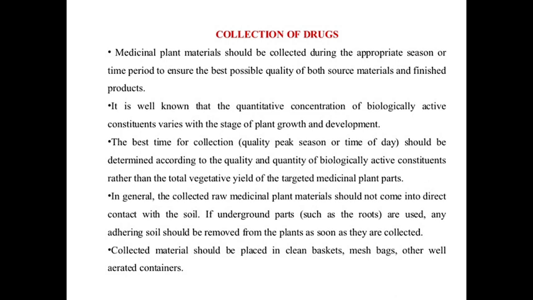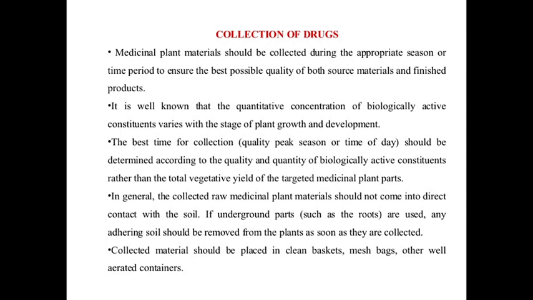So whichever drug it is, collection is best when the concentration of active constituent is high for that particular drug. It is well known that the quantitative concentration of biologically active constituents varies with the stage of plant growth and development.